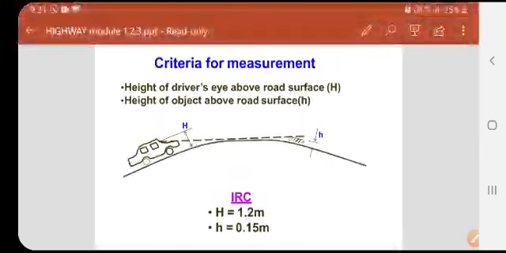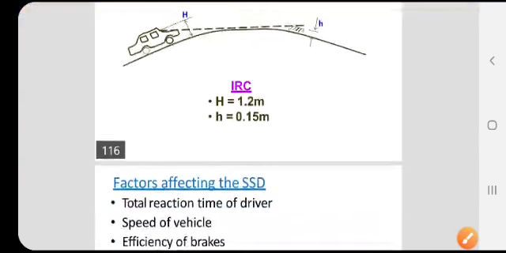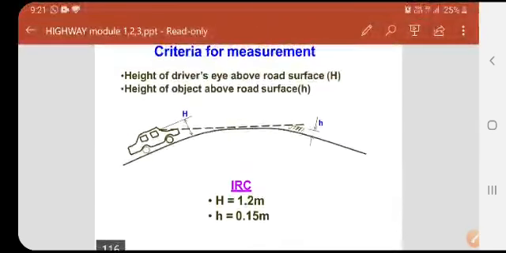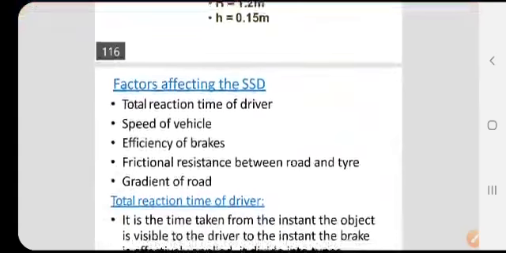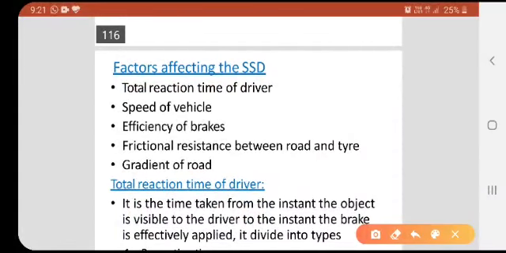And small h is the height of the object above the road surface. Because we are sitting at the top over the seats, the height will be around 1.2 meter. The obstacle may be smaller, assume it is a pothole or a hump in the road, that can be called small h, and the height will be 0.15 meter. Okay.